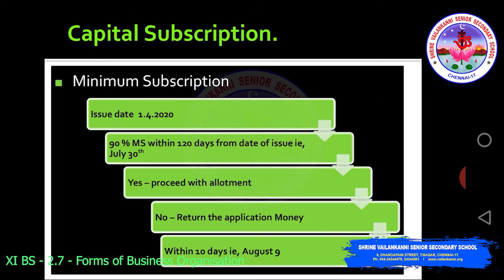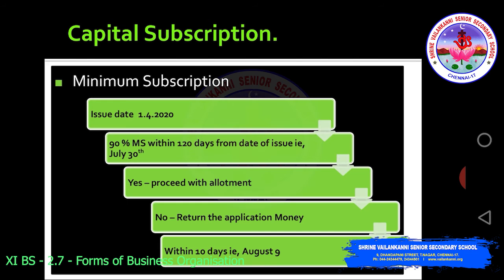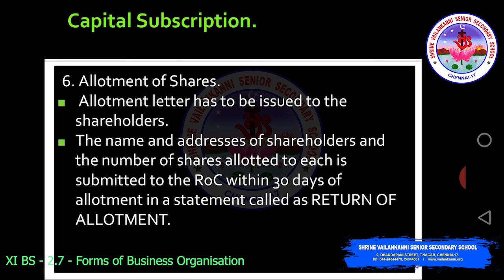Say for example, 120 days it's given in the minimum subscription. You cannot change that to any other days. Similarly 90 percentage, this is given by the SEBI. So you cannot change it to anything else. And also these steps within 8 days, please do not change it. You have to remember these points. There's no other option. Law needs to be remembered. So now you need to remember all these points.